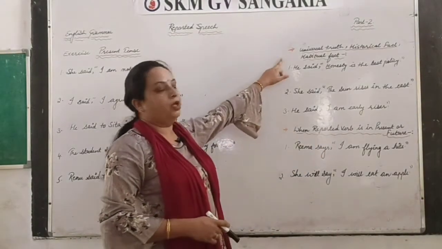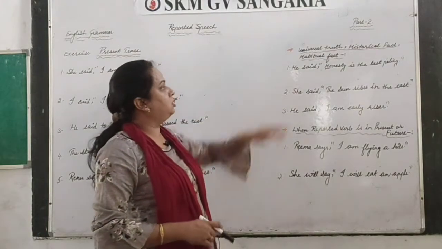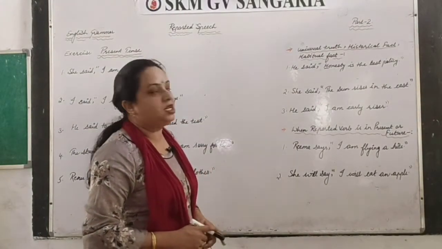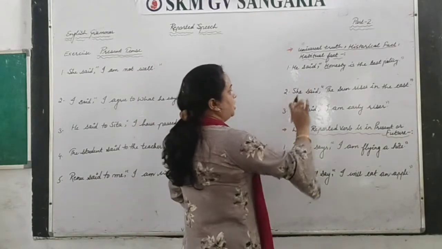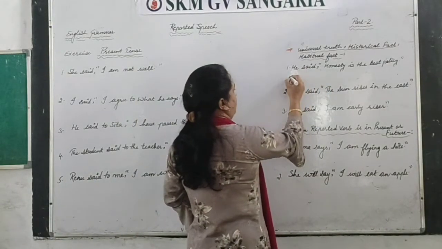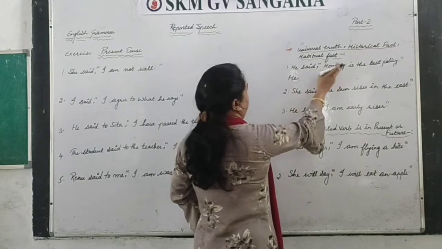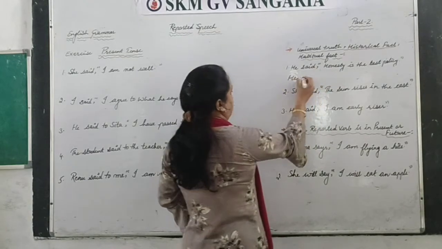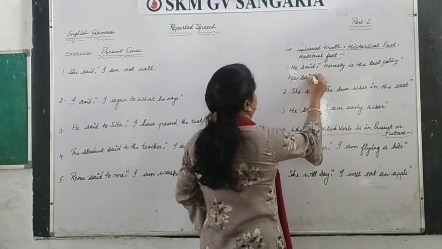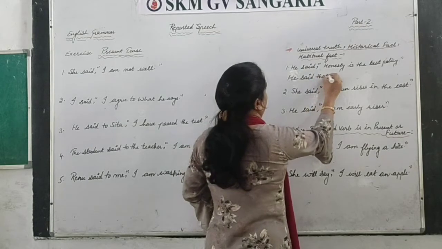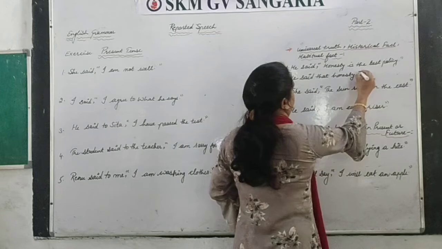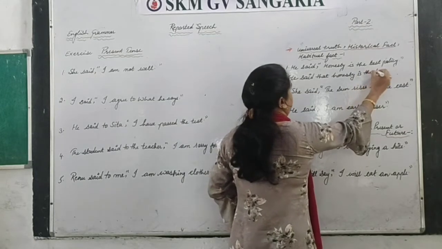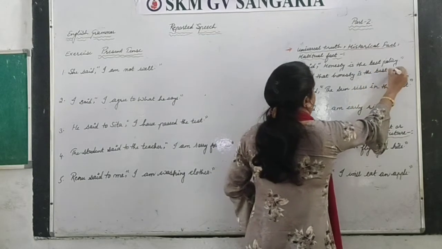So first, when the sentence is given in universal truth, he said, honesty is the best policy. So only the change, you have to remove the commas from here and then you have to do this first letter small, that's it. He said that honesty is the best policy.